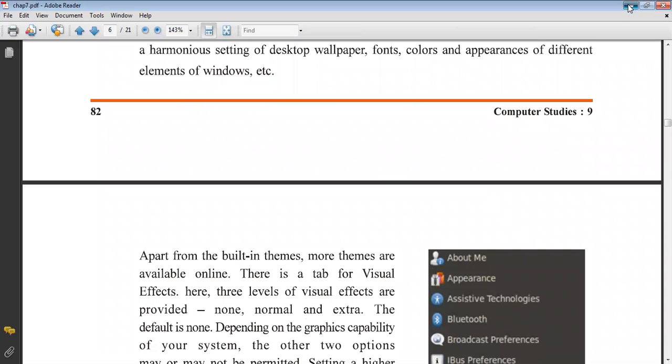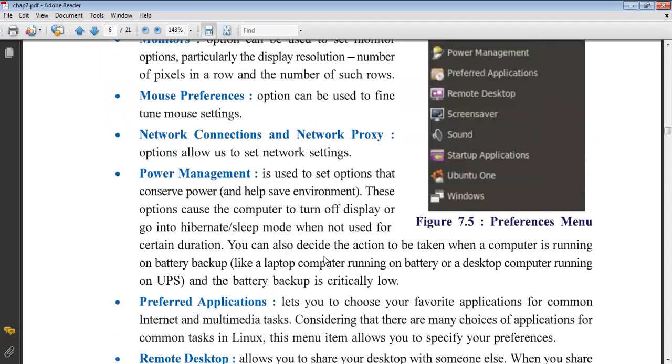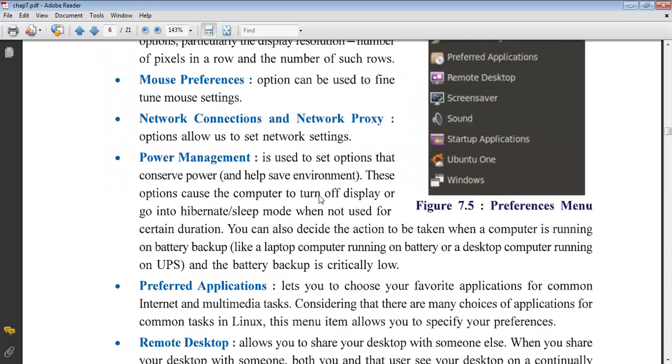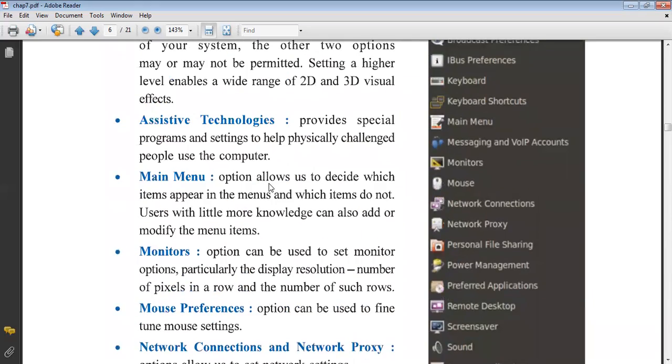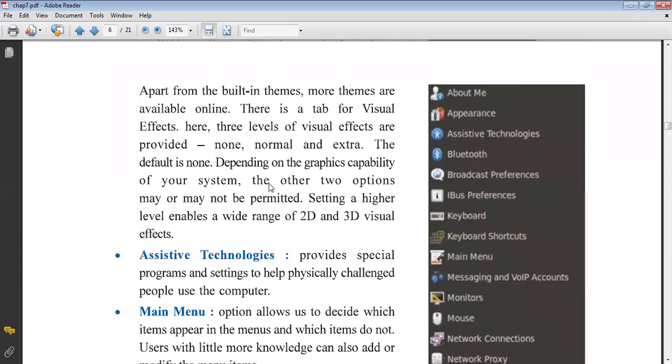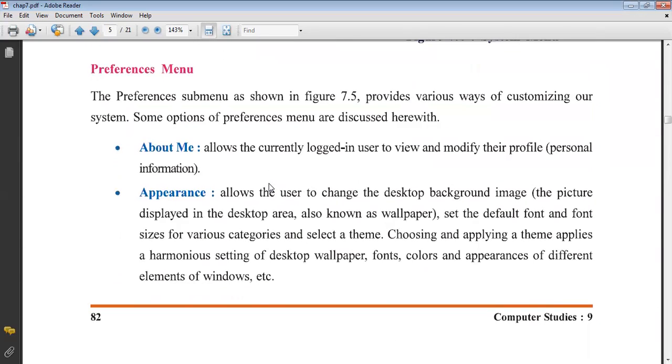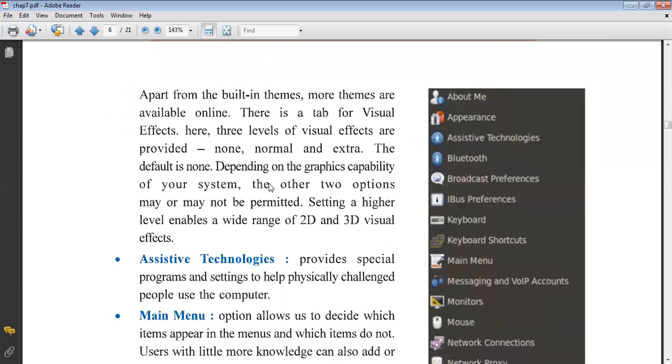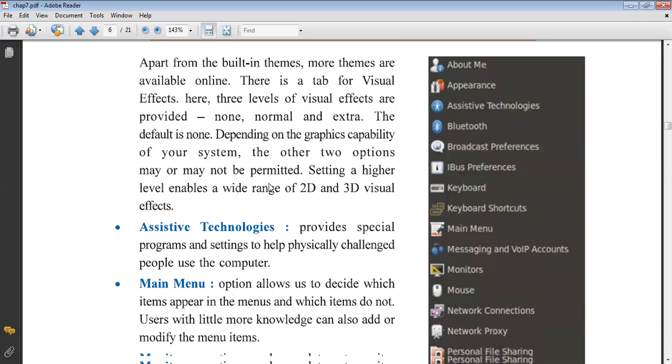It is simply like this. In our Windows, we are working: right click, personalize. This menu shows it like this way. Apart from built-in themes, more themes are available online.